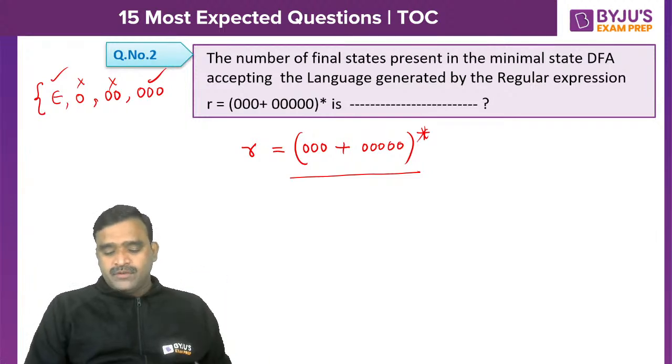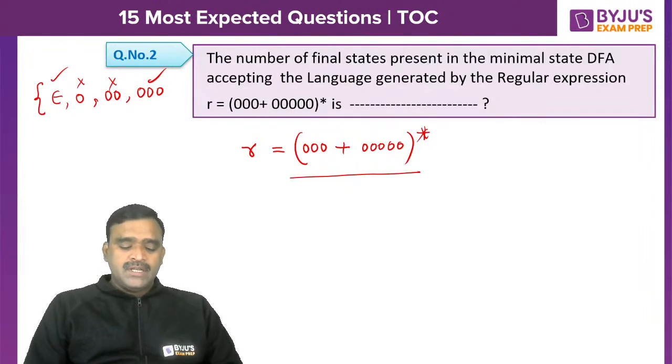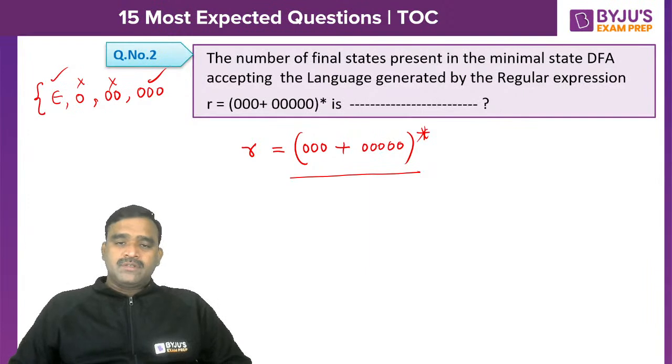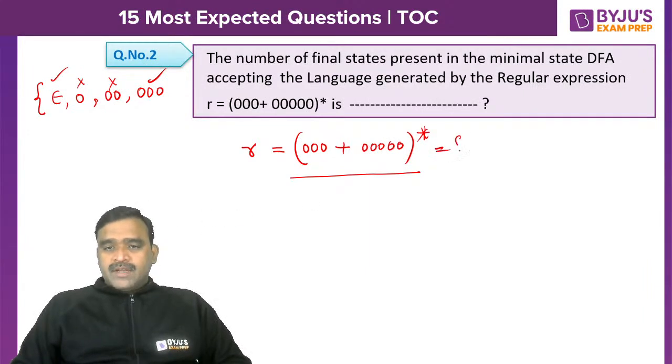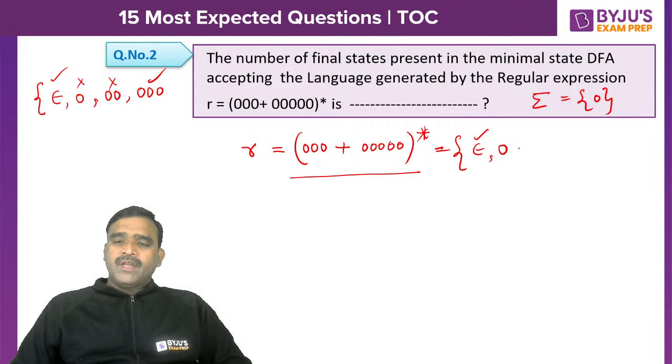Yes. So most of you have given 4. So let me see. Actually, what is required is the number of zeros that are valid and the number of zeros that are invalid. If we can list them out, it would be easy. So for example, if you take epsilon, it is acceptable. Starting state is final. The alphabet contains only a single 0 here. There is no other alphabet, because the expression conveys which input alphabet is there. And single 0 is not possible.